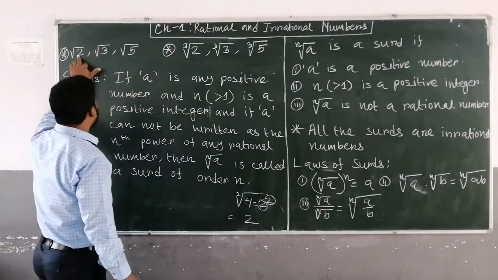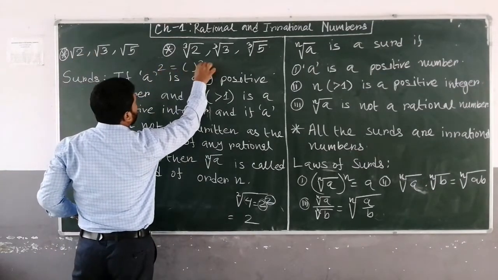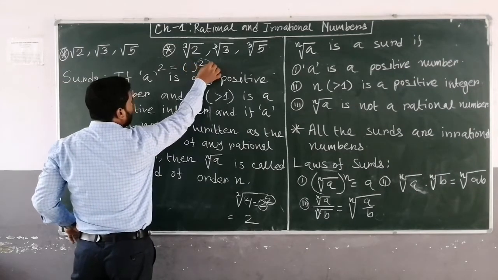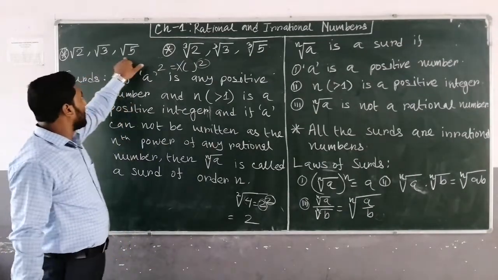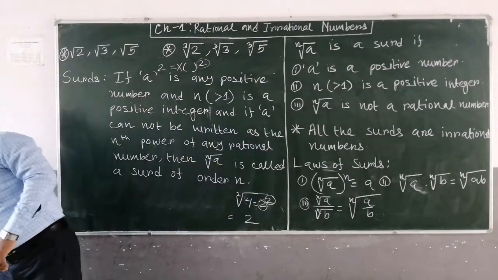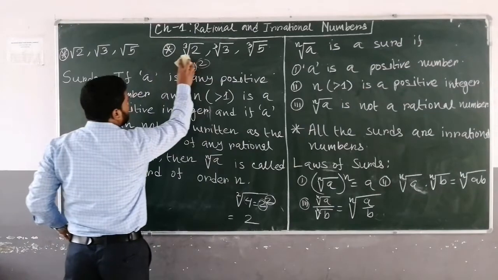But 2 can't be written like that. You can't write 2 as some number raised to some power. This is not possible. That's why these are irrational numbers, and these are also irrational numbers. This type of numbers are known as surds.